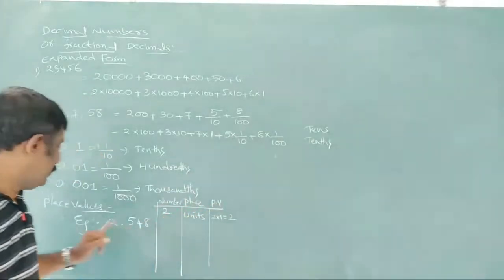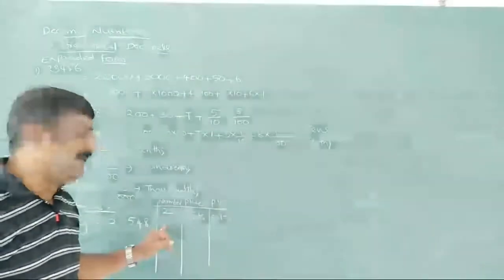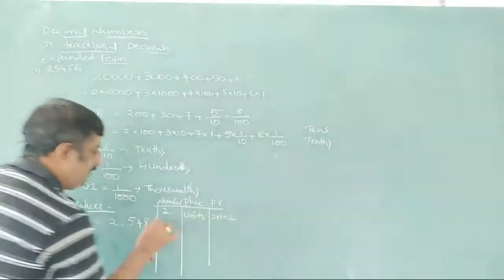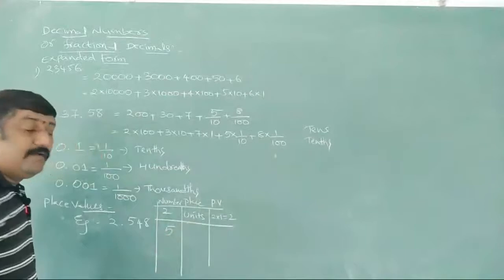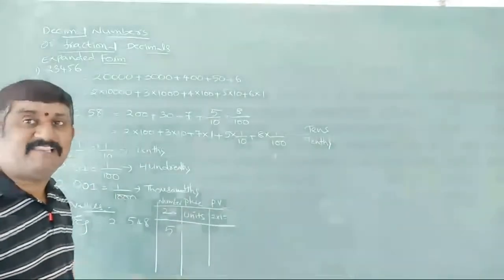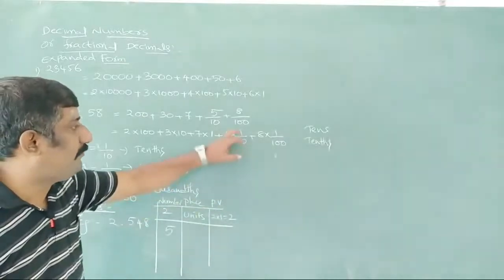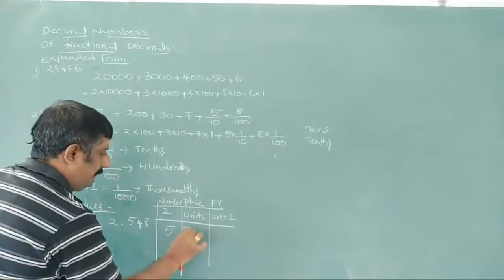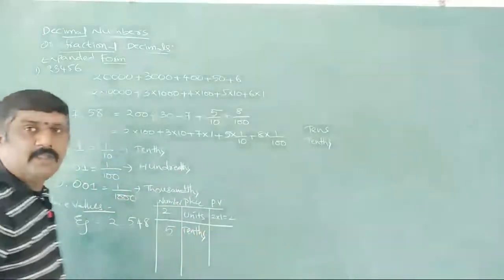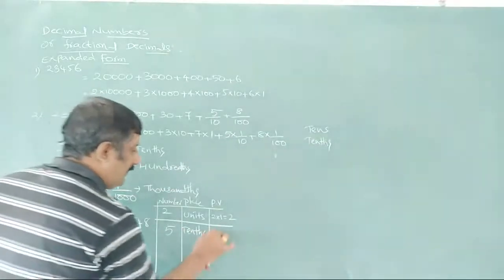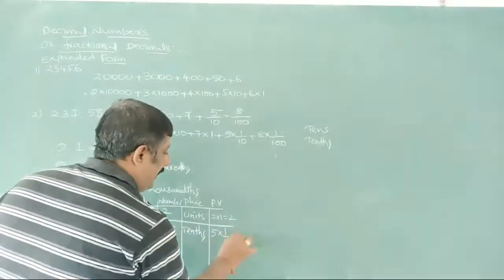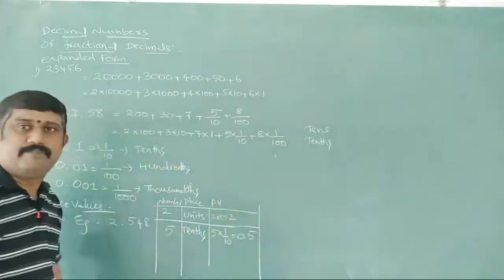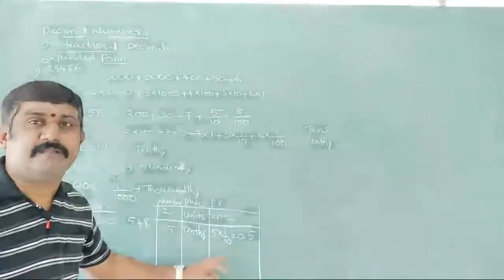So 2.548 I am taking. 2 we have here; 2 is in the units place. So that's why we are writing 2 into 1, nothing but 2. What is our second one? 5 we have here. 5 is not in the units place; it is after the decimal. So after the decimal means 1 by 10 we have to take here. Which place do we write? Tenths place. 5 into 1 by 10, or else 0.5, is the place value we have.